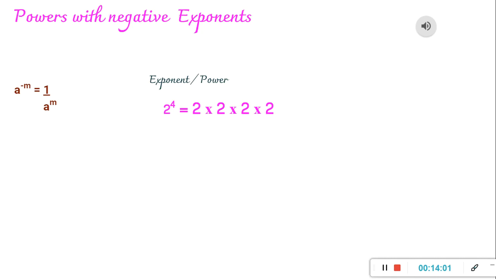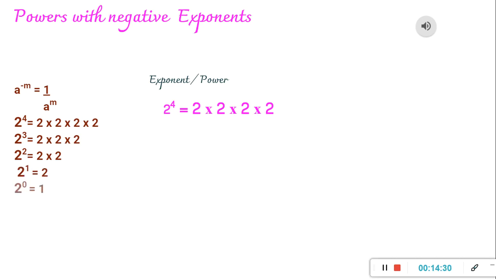2 raised to 4 and 2 raised to minus 4 definitely cannot be the same thing. They need to be something different. So what is it? Let's do this. We see that 2 raised to 4 is equal to 2 multiplied by itself 4 times. Now what would be 2 raised to 3? That would be 2 into 2 into 2, 2 multiplied 3 times. What about 2 raised to 2? That is 2 into 2. Then 2 raised to 1 would be 2, because 2 is multiplied only once.